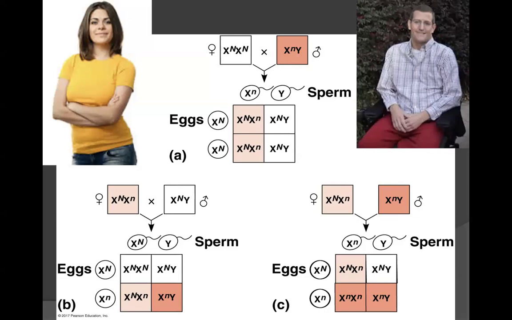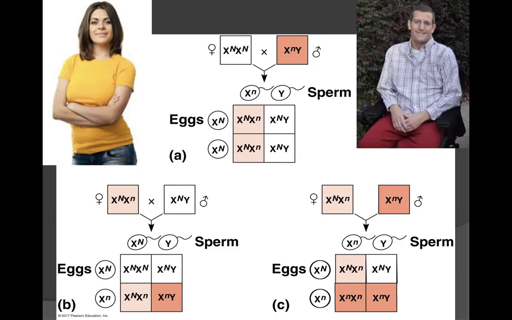On the right-hand side of this diagram, we have a male that is affected by muscular dystrophy. His genetic makeup would be XY, and on the X chromosome, he would carry the mutant allele. In this case, it is denoted with a small n. If these two individuals were to mate, we would see that the only gametes that the female could produce would be an X with a healthy allele, capital N. The male would produce half of the gametes with an X chromosome that would carry the mutant allele, and the other half of the gametes would contain the Y.